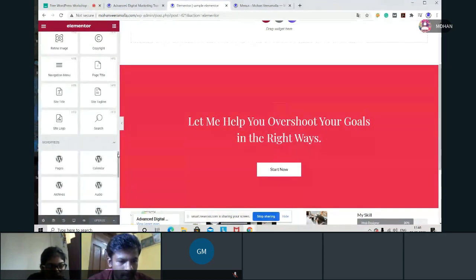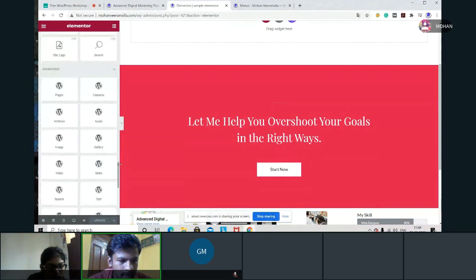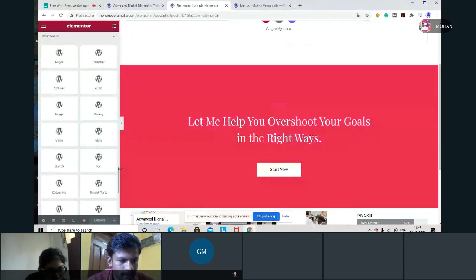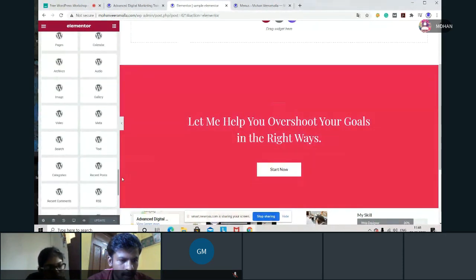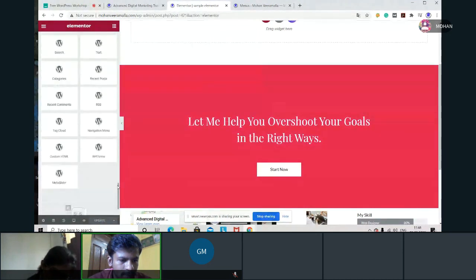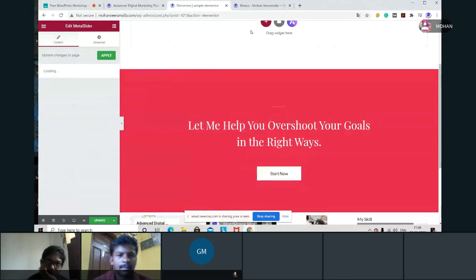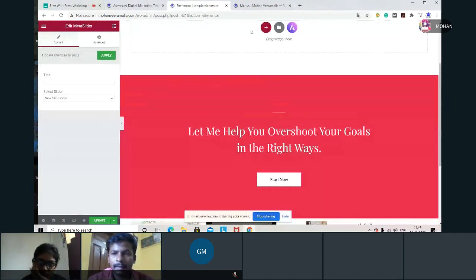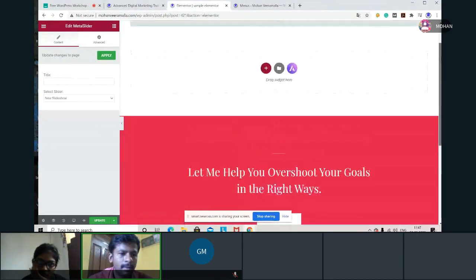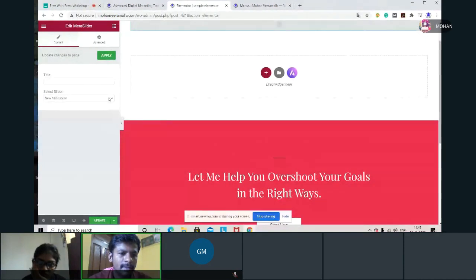So here, when I scroll down, this slider option is showing. Meta slider, we have meta slider here. Now I'm taking this meta slider and dropping it here. How many sliders do we have? Only one slider we have. And I'm clicking on apply.